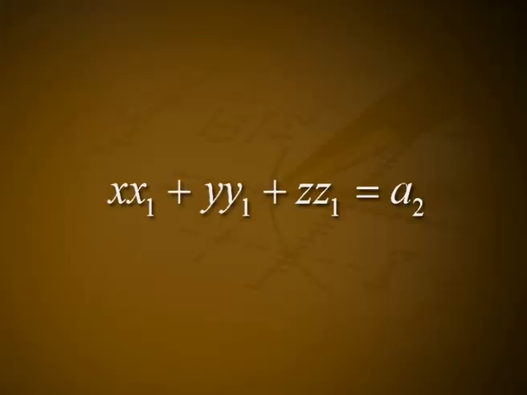2. The polar plane of a point P is perpendicular to the line joining the point to the center of the sphere. Let the equation of sphere be x² + y² + z² = a², center O be (0, 0, 0) and the point P (x1, y1, z1). The polar plane of P is x x1 + y y1 + z z1 = a².